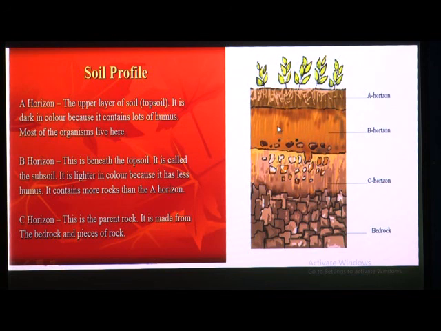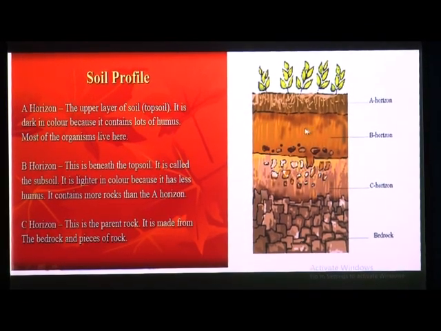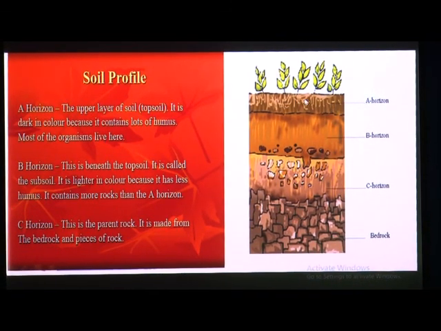On which basis did I tell you these are classified? First, the color of the soil. Second, the place, at which side they are present. Then particle size, and also whatever matter is present in the layer. On this basis the soil is classified into these three horizons.